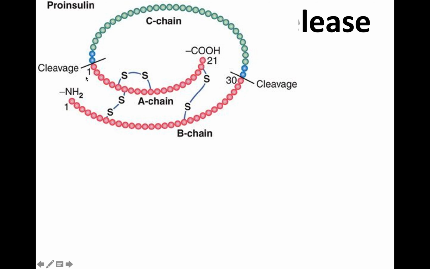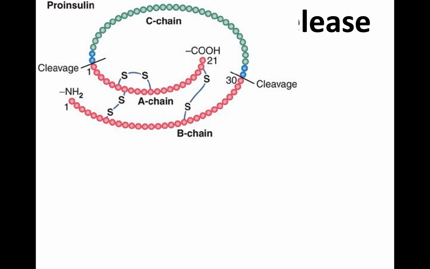Then you can see a 21 amino acid A chain and a 30 amino acid B chain, joined by disulfide bonds. This is the active structure of insulin, right? I hope you are following the class.